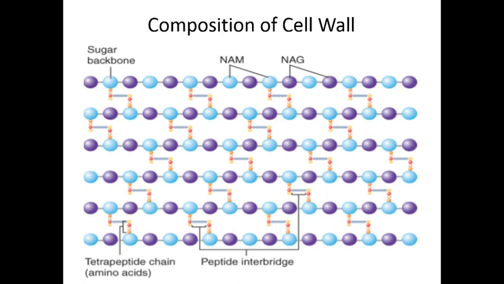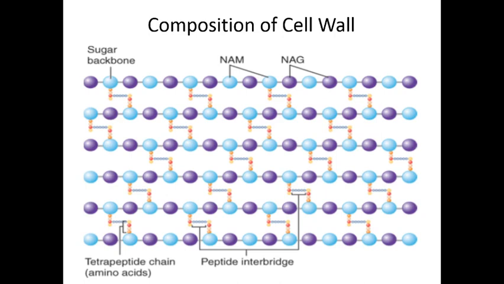Now, let us discuss peptidoglycan in detail. In a peptidoglycan, you can see there is a sugar backbone, tetrapeptide chains, peptide interbridge, and NAM and NAG. The peptidoglycan is a porous cross-linked polymer which is responsible for the strength of the cell wall.